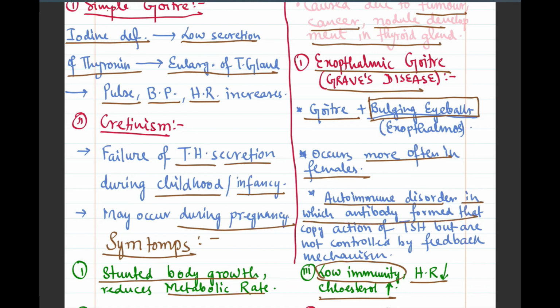So in the sentence it is written that antibodies are formed that copy the action of TSH but are not controlled by the feedback mechanism.